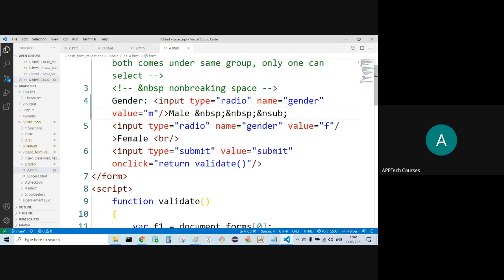Now input type submit. See here, another radio button. This is female. One is male, another is female. Then input type button. Here we don't need the space. This is different.